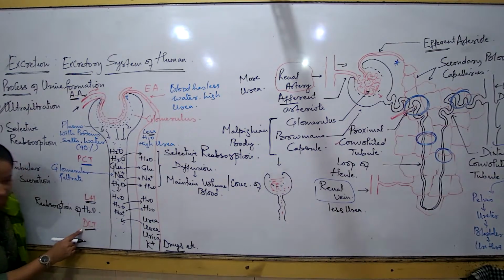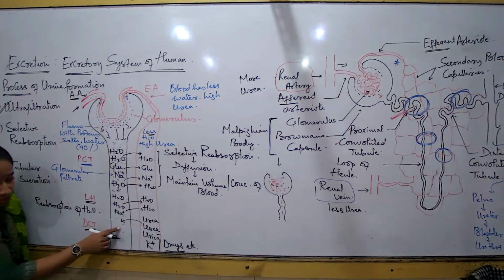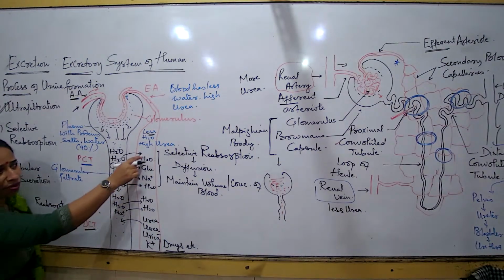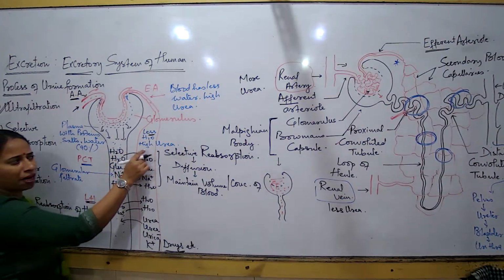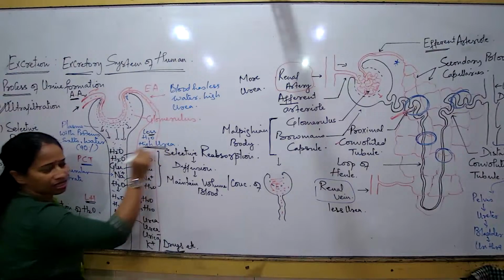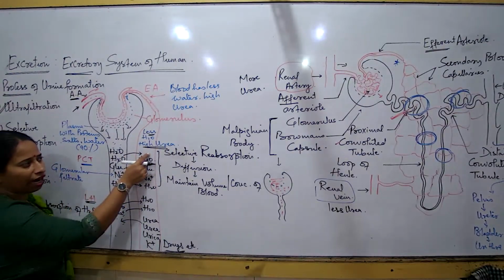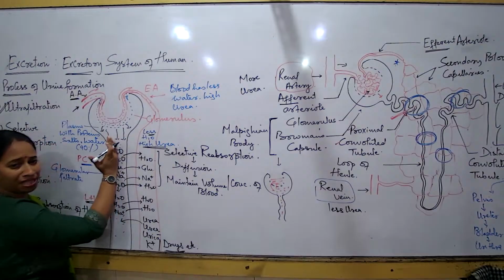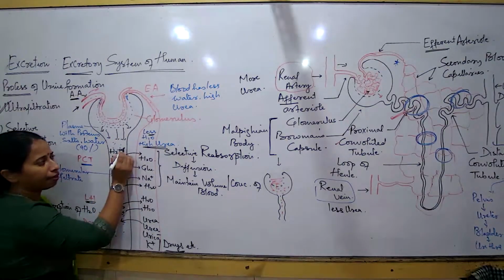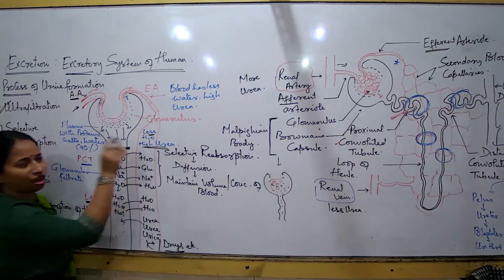Which part? DCT. But again, what about here? ये जो blood यहाँ से flow हो रहा है, is this blood having high urea? Yes. तो यहाँ पे why did not I explain that the urea is moving from here to the PCT? No, यहाँ पे the membrane of the PCT does not allow movement of urea.